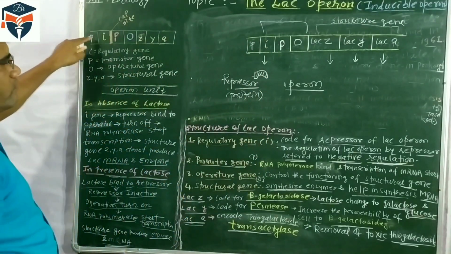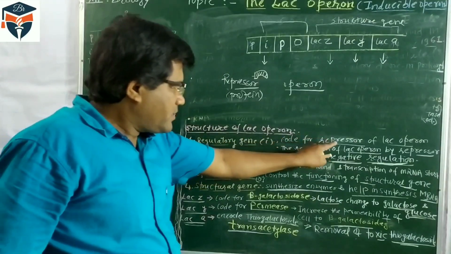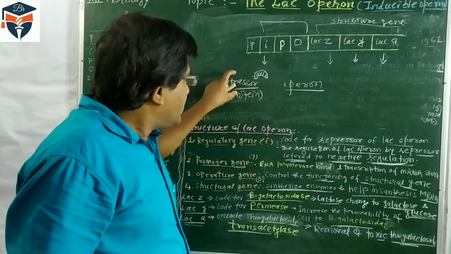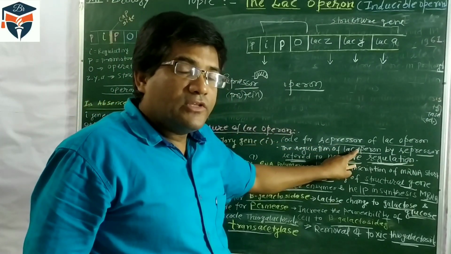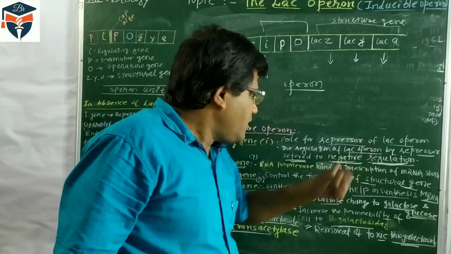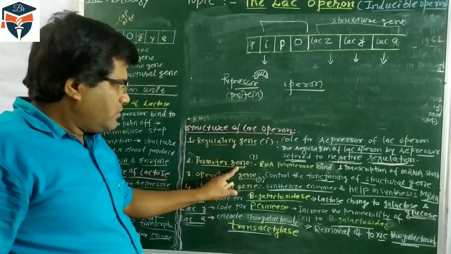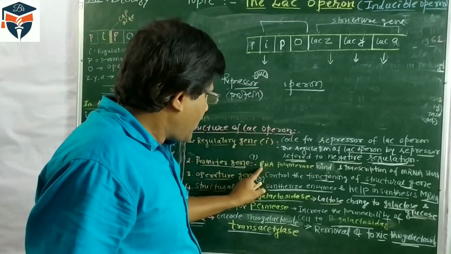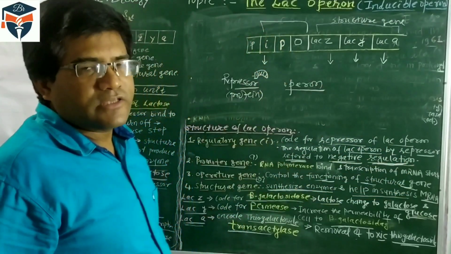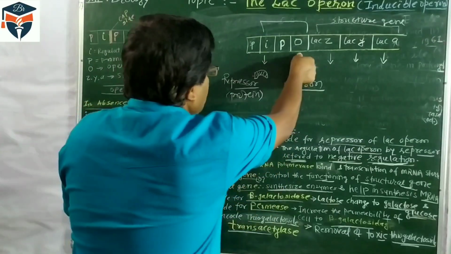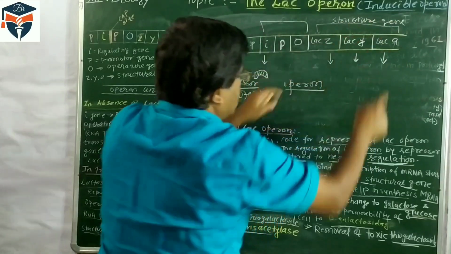Now I stands for regulatory gene, and the regulatory gene synthesizes repressor protein, an active repressor protein. Then mRNA synthesis is blocked or does not take place, so it is called negative regulation. P stands for promoter gene, and at this promoter site RNA polymerase binds and transcription of mRNA starts. Operator, O, controls the functioning of all the structure genes.